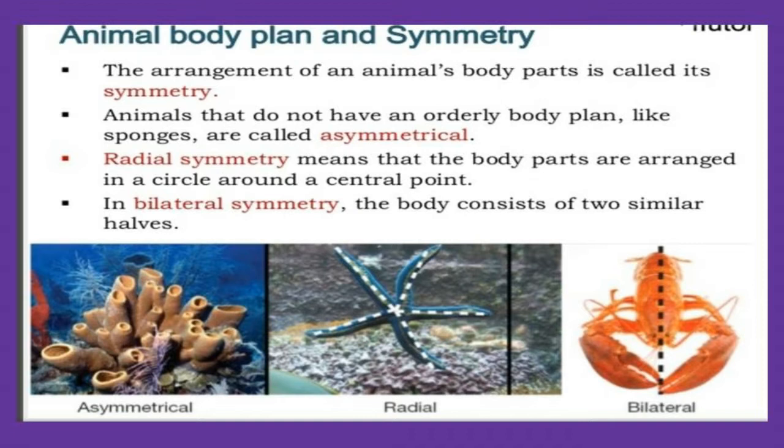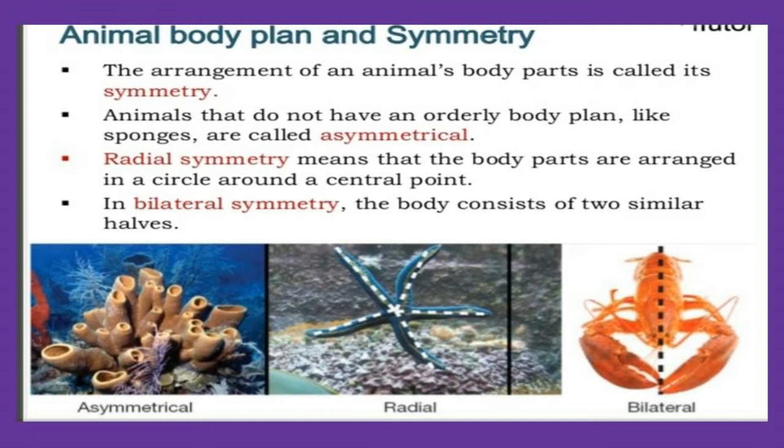We can divide the animal kingdom on the basis of level of organization, body symmetry, germ layers and nature of coelom. Animals are grouped as unicellular and multicellular based on the cell, tissue, organ and organ system level of organization.